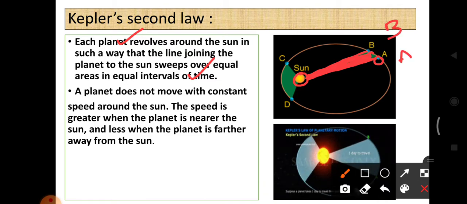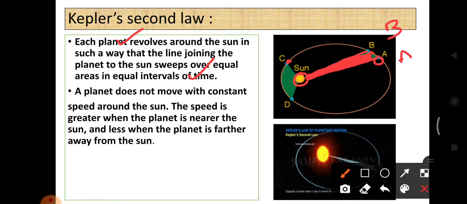The same thing if you come to here, the planet is here, so I am joining the line between Earth and the sun. And the Earth moved from C to D, so now the position of Earth is here, I joined here. So this much distance it covers from C to D. Kepler's second law says equal areas in equal intervals of time.